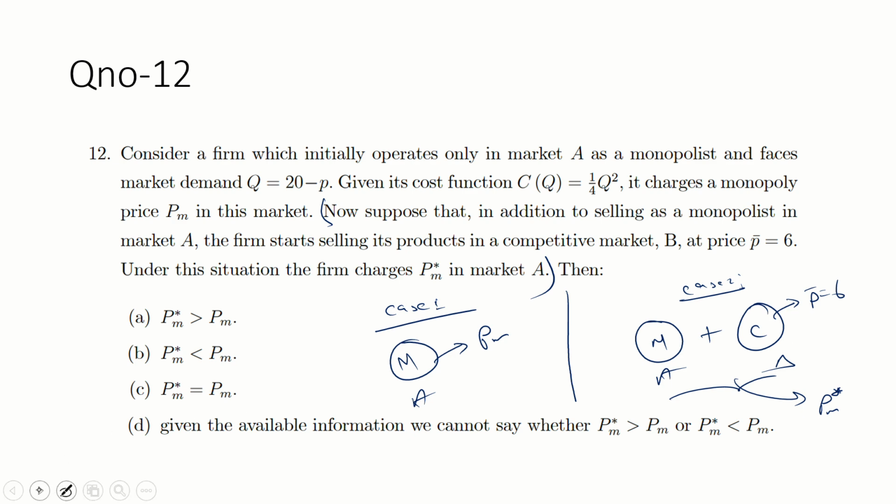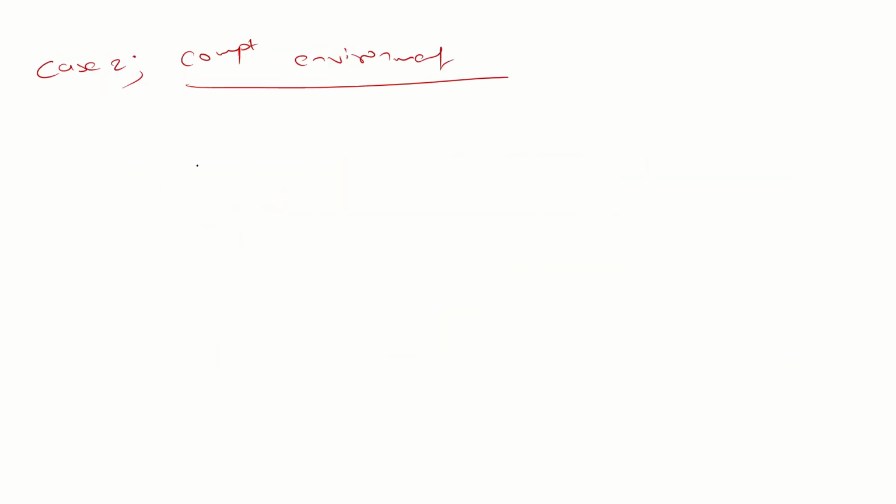So can I find the profit function, which is total revenue minus total cost? But in case 2, the firm faces both kinds of demand, from the monopoly as well as the competitive environment.